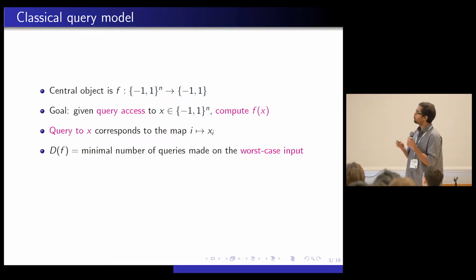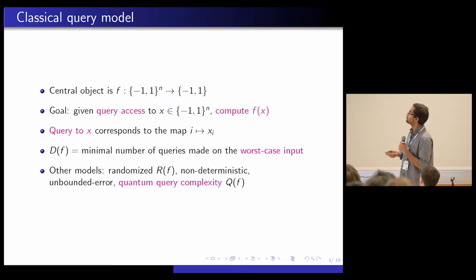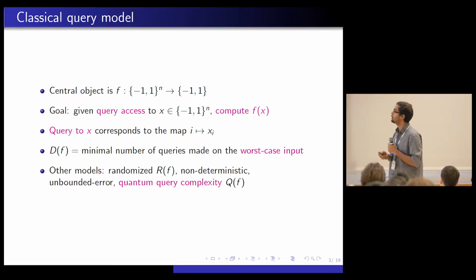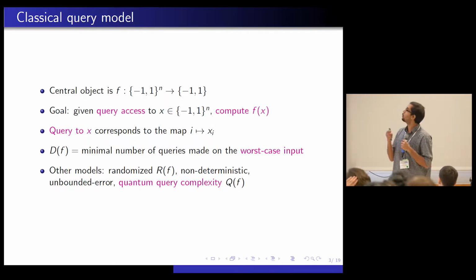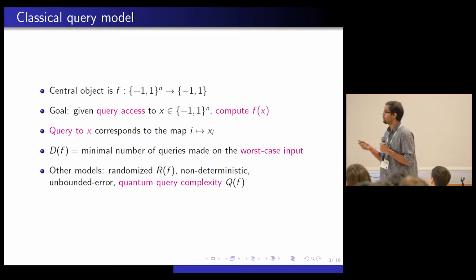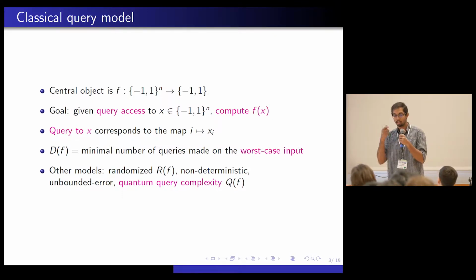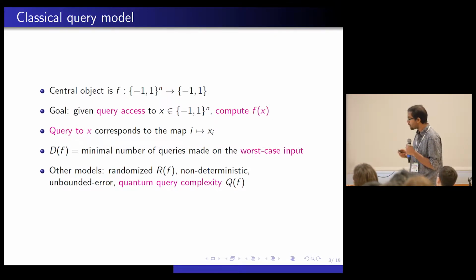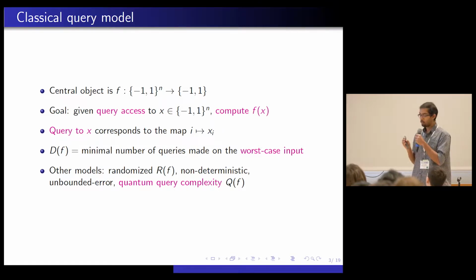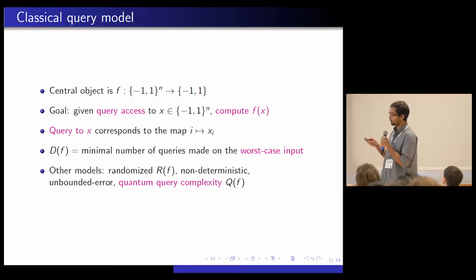And there are other models of computation, such as randomized query complexity, non-deterministic query complexity, unbounded error query complexity, and quantum query complexity. And in each of these models, there are certain restrictions you could place on the learner. Either he could be quantum, or you could say maybe he doesn't need to compute f of x every time. He just needs to compute f of x with some probability, and so on. But in this talk, I'll be focusing on quantum query complexity. And let me define the quantum query model.